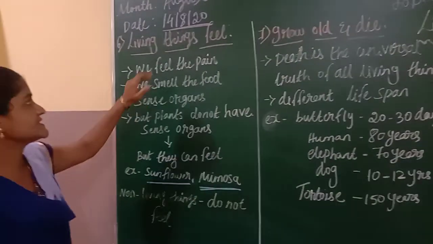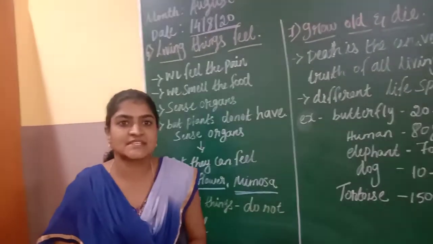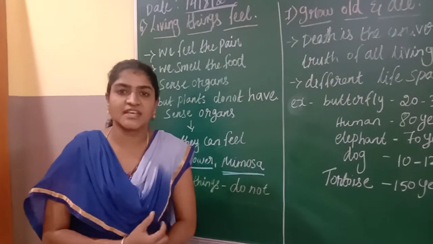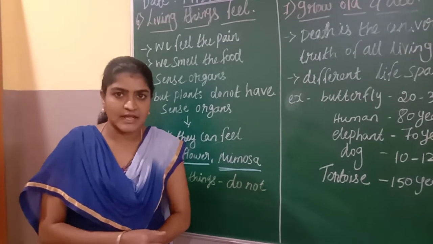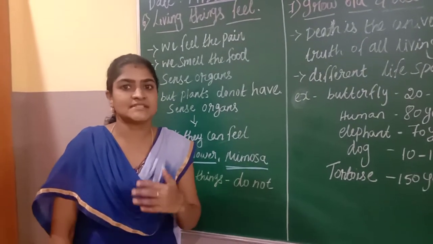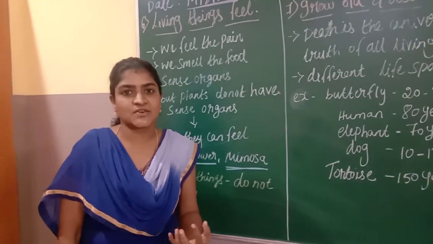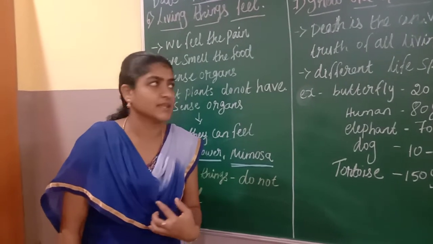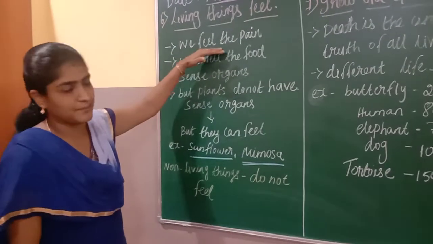First, we are going to see that living things feel. Animals and humans, if they get hurt, are able to feel the pain. Based on the pain they will respond. Why? Because they have sense organs. We have 5 sense organs, right? Using these sense organs we can feel the pain. When we get hurt, we feel the pain.